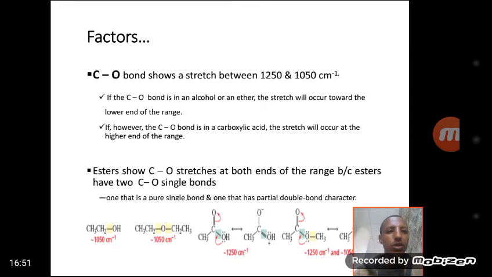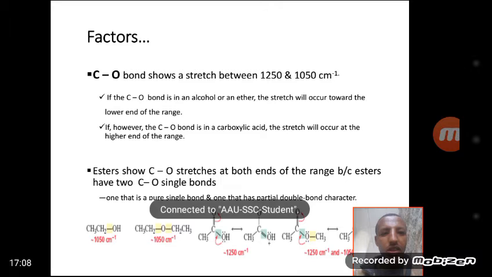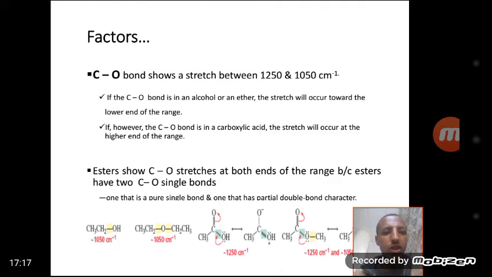That means one near 1250 and another near 1050 per centimeter, as we can see from this diagram, with the stretching at the lower end of the absorbing frequency.